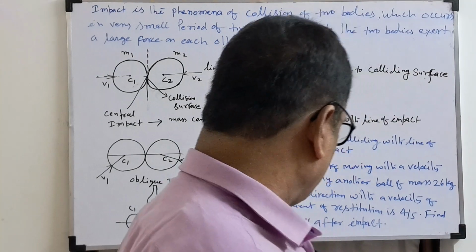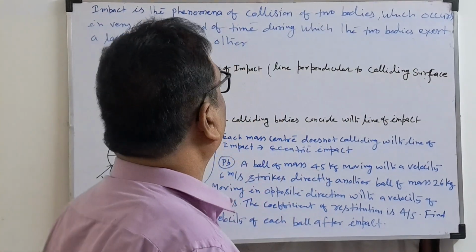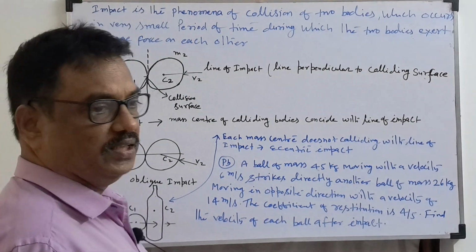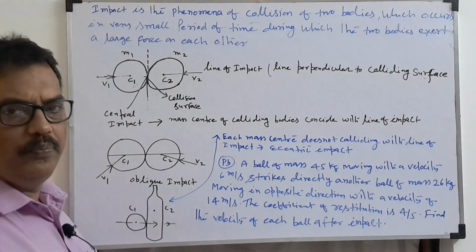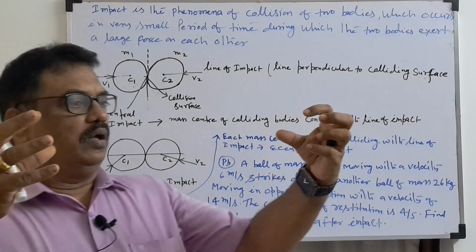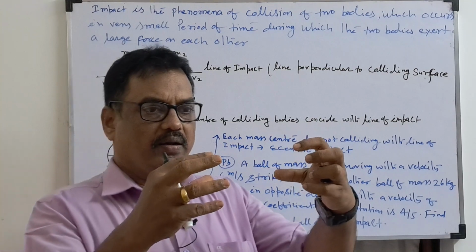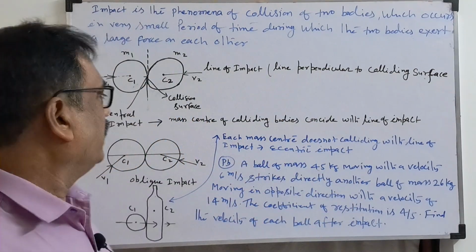Today I am going to start impact of elastic bodies, or impact of elastic collision. So what is the concept behind that? Suppose two balls will be there. Before collision, after collision and during the collision, three things I will explain.